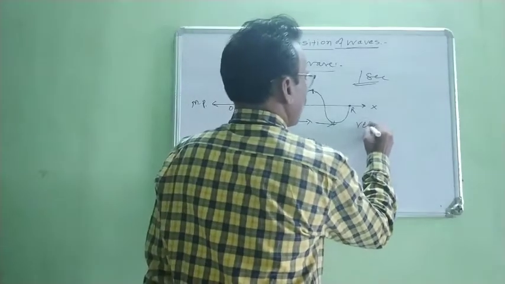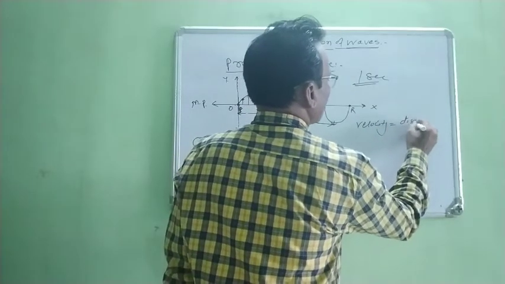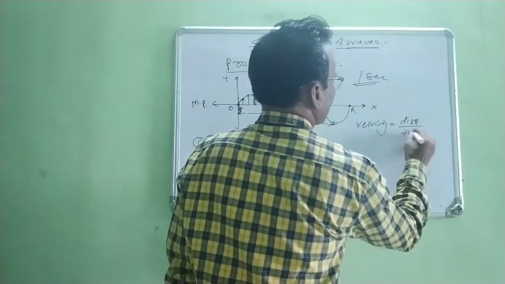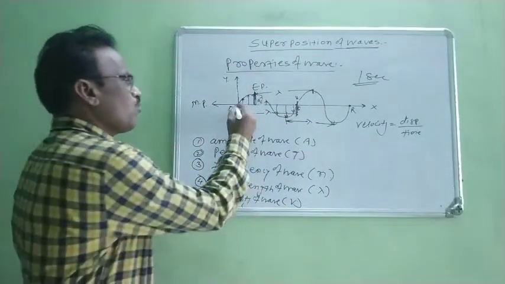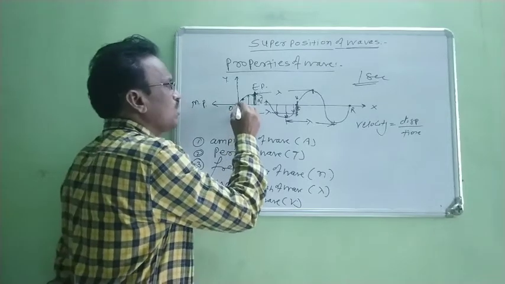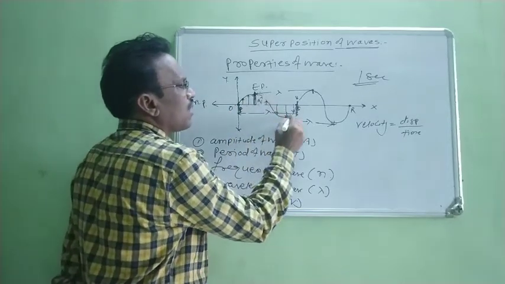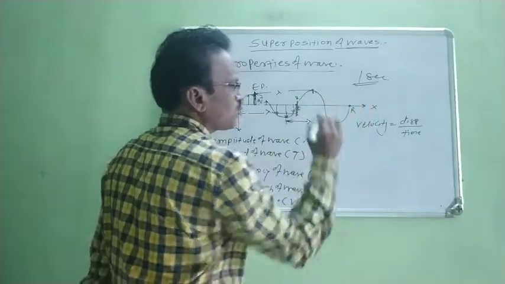In general, we know that velocity is equal to displacement upon time or distance upon time. Correct? Now, initially the particle is at rest at its origin. When this particle starts vibrating, it reaches to this point. Again, the second particle starts vibrating and reaches to this point.